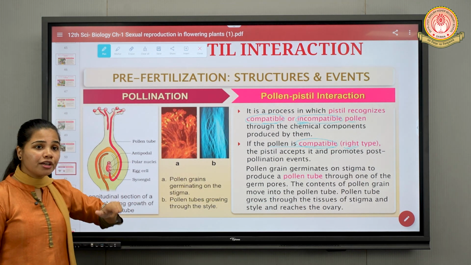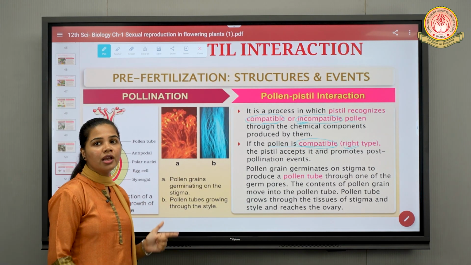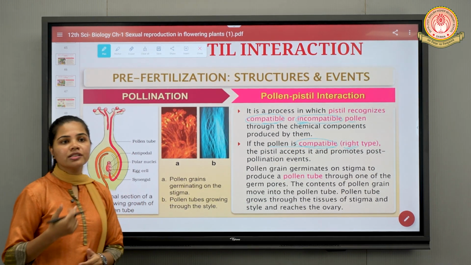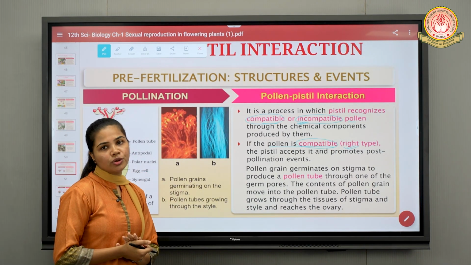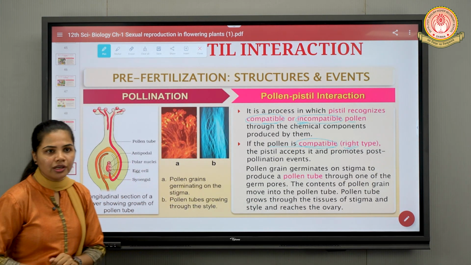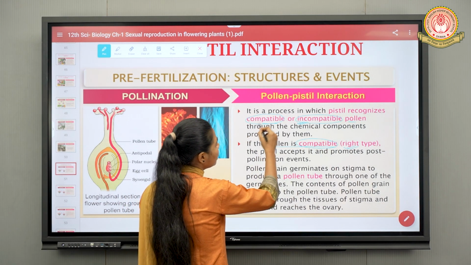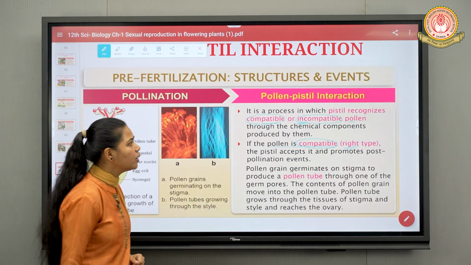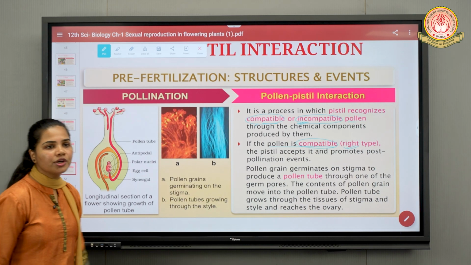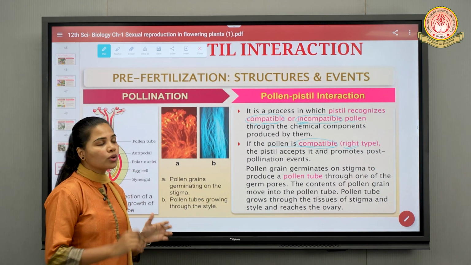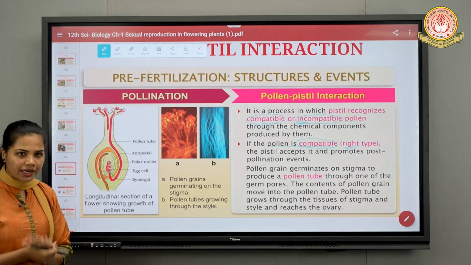But if we artificially need to hybridize, or you can say fertilize, this incompatible pollen grain with the stigma or the pistil, at that time also pollen and pistil interaction could take place artificially, right? So that is why it is written that pistil recognizes compatible as well as incompatible pollen through some chemical components which are produced by them, so that they could interact with each other. That is nothing but pollen-pistil interaction.